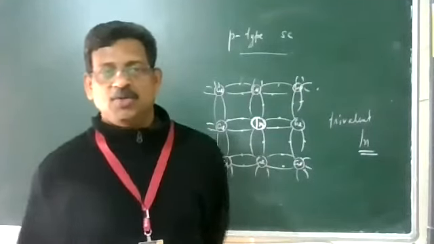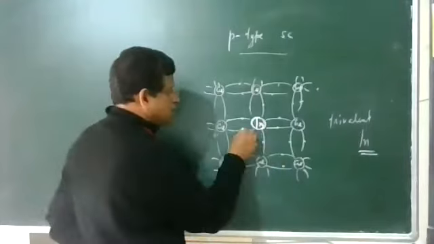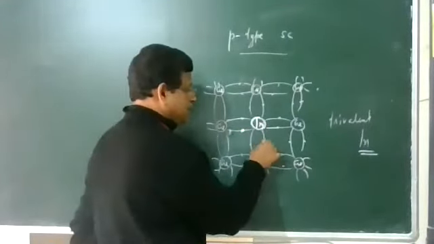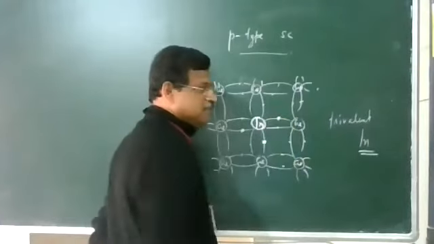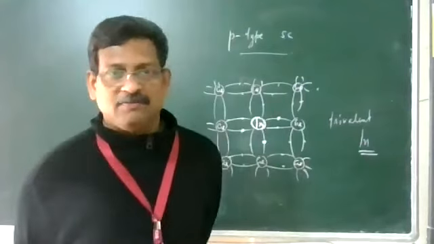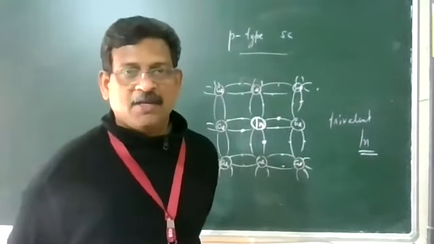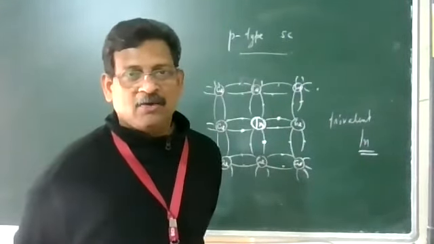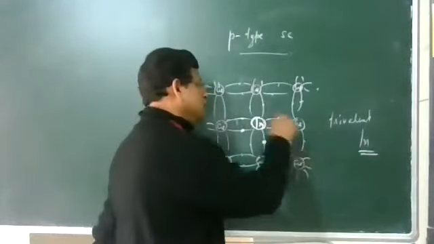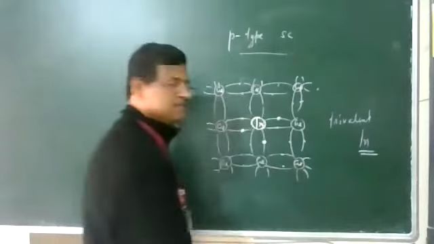So what will this do? With the 3 valence electrons, one forms a covalent bond here, another one is completed here, and another one is completed here. It has only 3 valence electrons, so 3 covalent bonds are completed. For one bond, it has no electron. So one bond is incomplete.